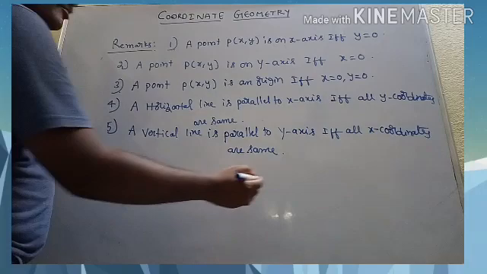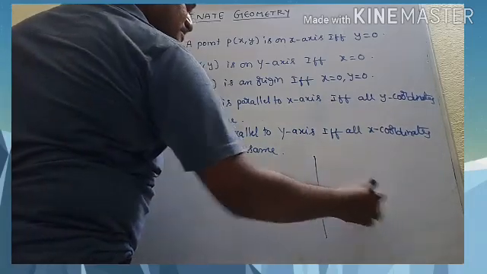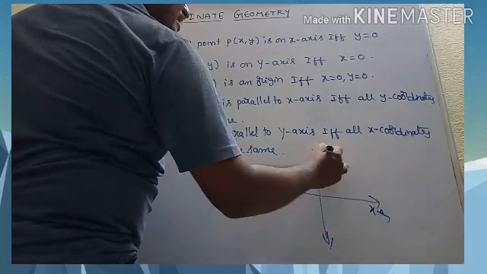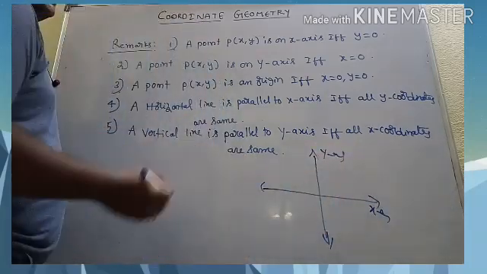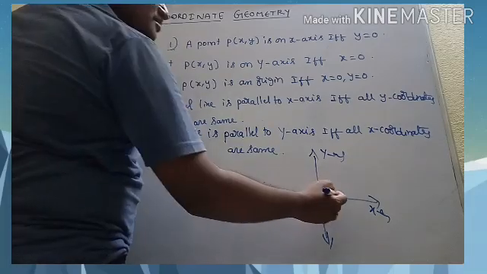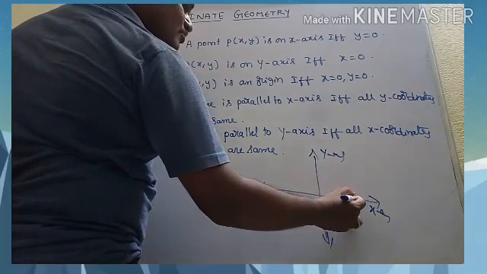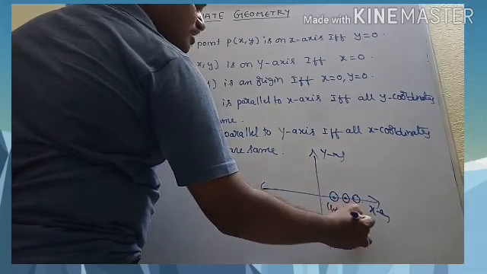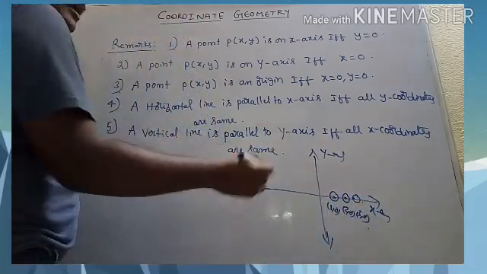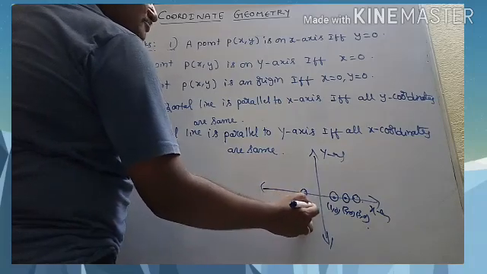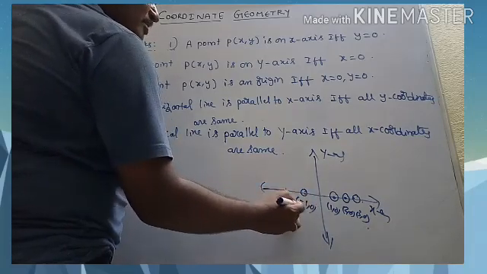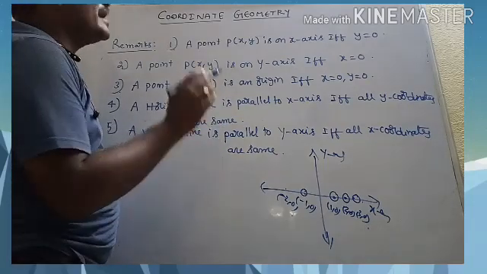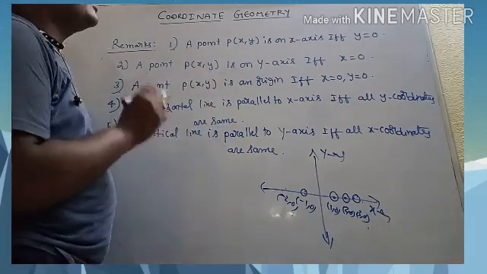If this is the coordinate plane that you have, and you know this is the x-axis and this is the y-axis, if you have any point on the x-axis, these points are (1, 0), (2, 0), (3, 0), like this, whose y coordinate becomes 0. Here also you have (-1, 0), (-2, 0), like this, whose y coordinate becomes 0 on the x-axis. That is the first remark.